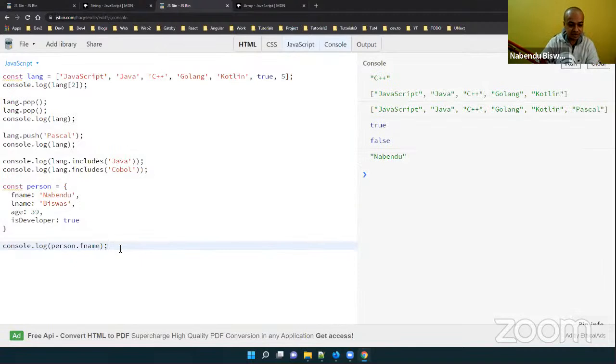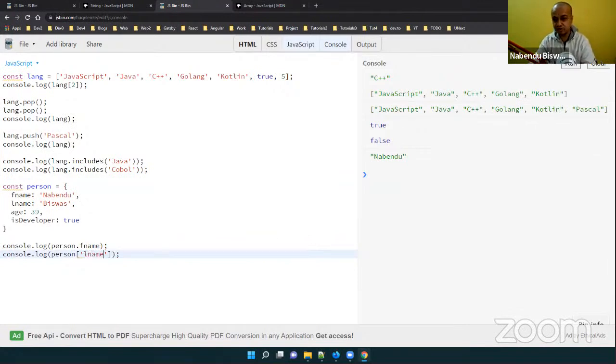And there is another way also to access it, which is bracket notation only. I'll do person, and then in the quotes I'll give lname, but these quotes are important. So these are the two notations through which we can access.